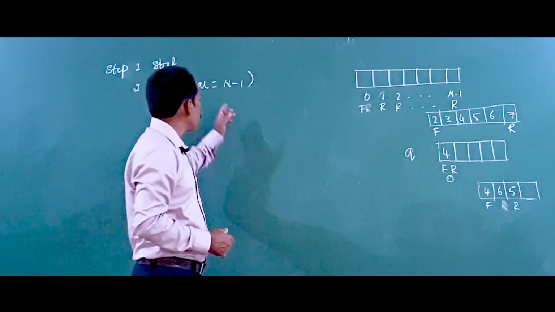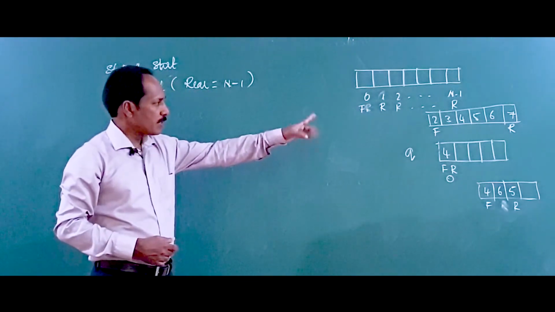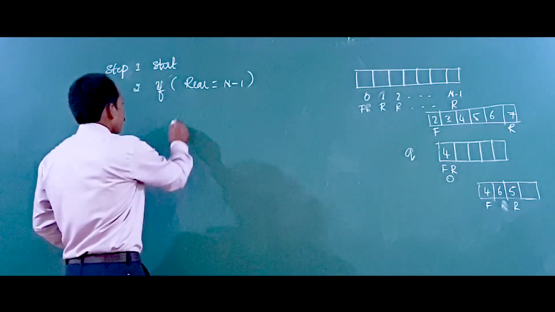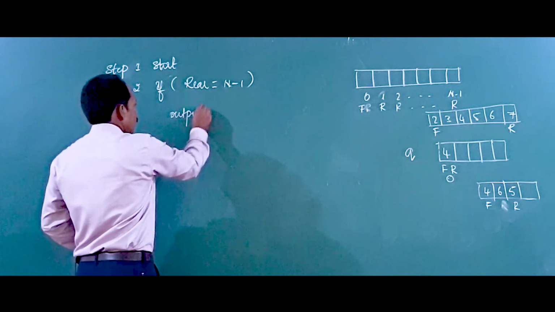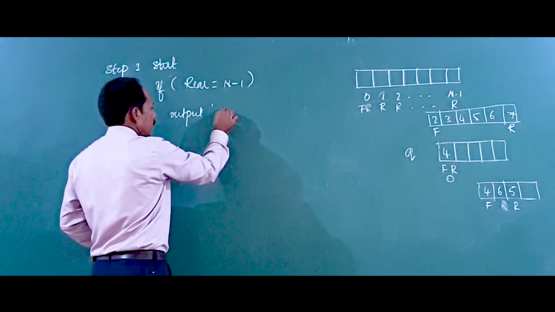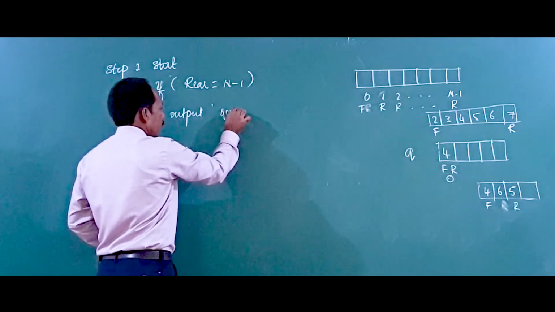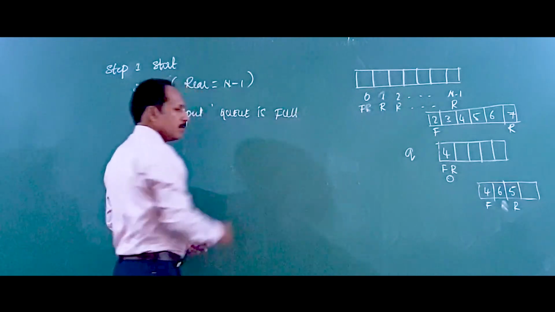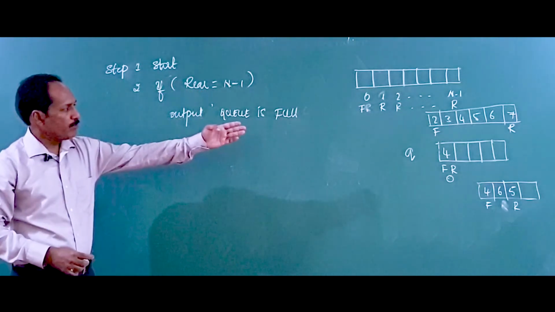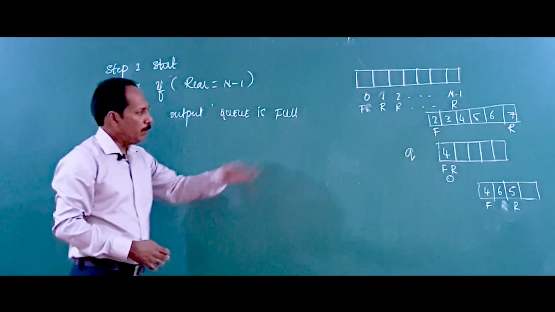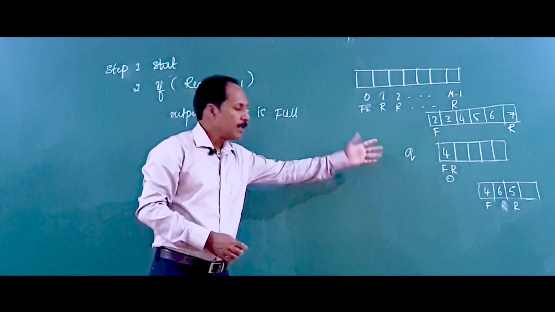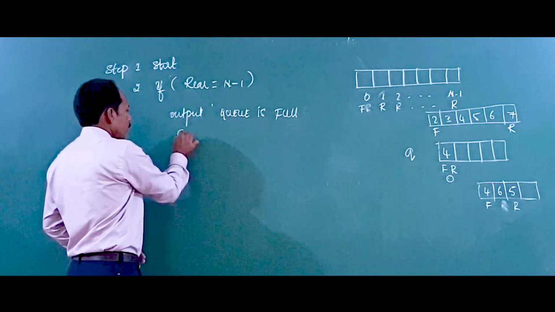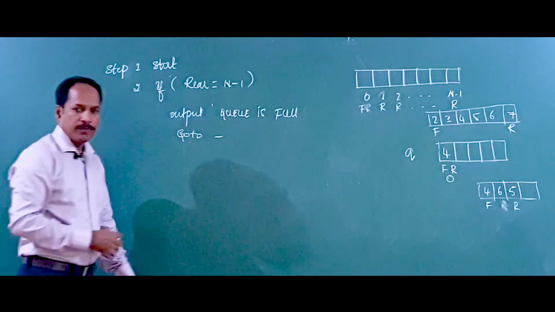So let us say we have n elements. If rear is equal to n minus 1, the first case, that is the upper bound, then there is no space. So the output is: Q is full, the queue is full. We cannot insert a new element into the queue because, as you can see, 2, 3, 4, 5, 6, 7, all the space is filled. A new element is not possible to insert. So we cannot do anything, just display this message and go to stop. We'll write the step where it is going to end.